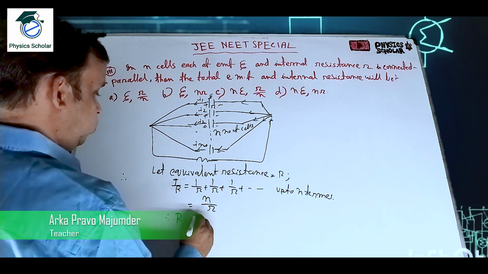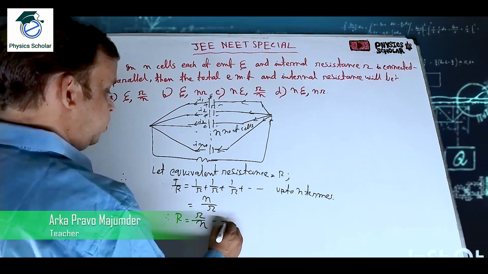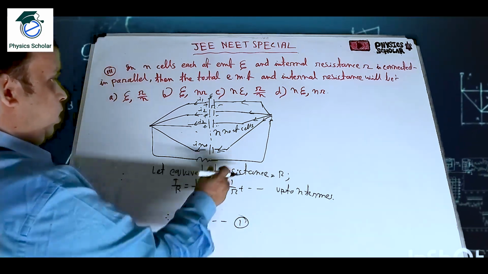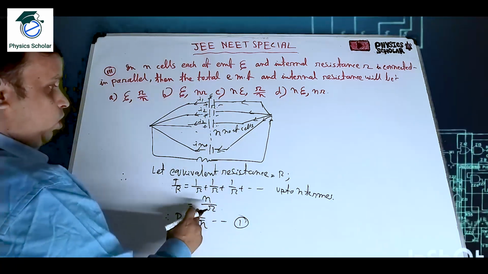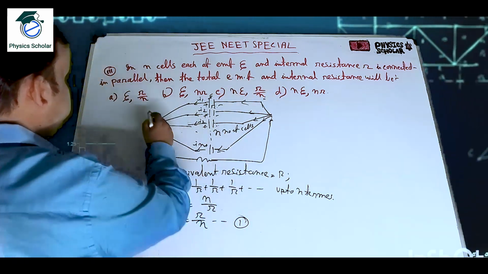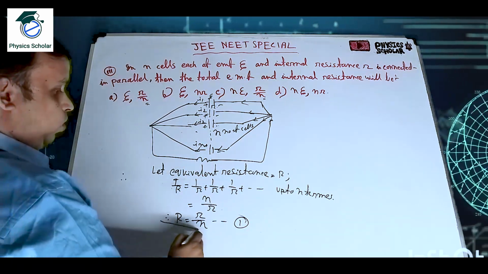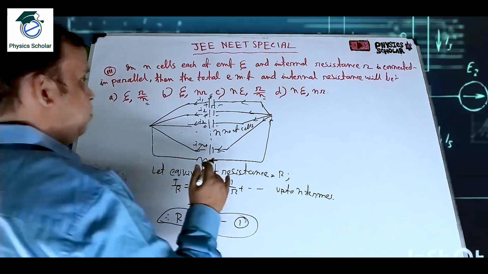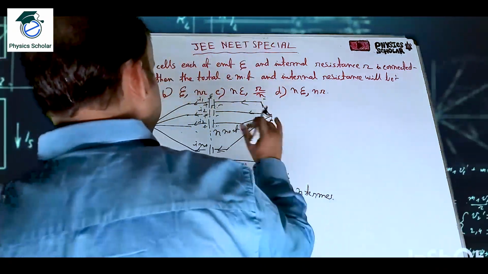So capital R is equal to r by n. So this is the first part, the equivalent resistance, which is very easy. We got small r by n. The equivalent resistance of the n cells connected in parallel.